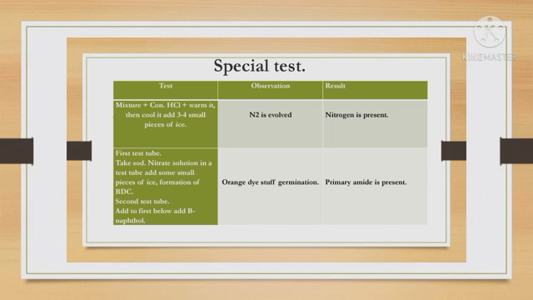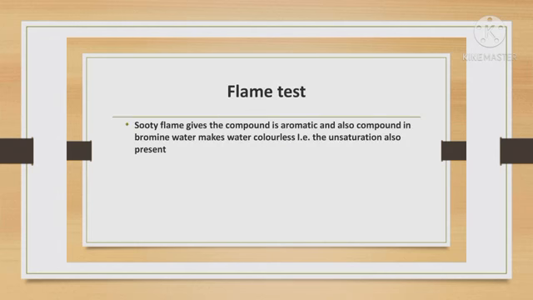Take two test tubes for this test. In the first test tube, take sodium nitrite solution and add some small pieces of ice. Formation of BDC. Observation: orange dye formation. Result: primary amide is present. Flame test. Sooty flame shows the compound is aromatic, and the compound in bromine water makes the water colorless. For example, unsaturation is also present.